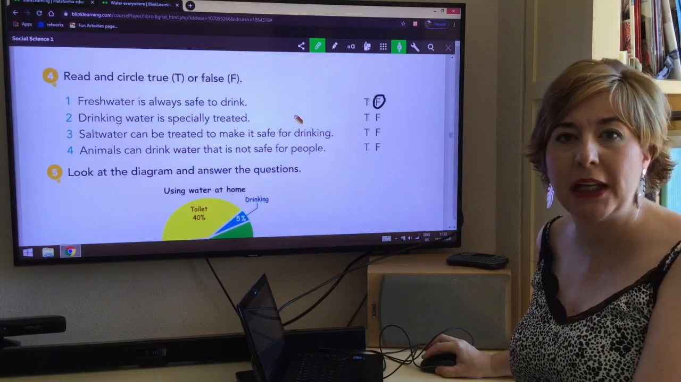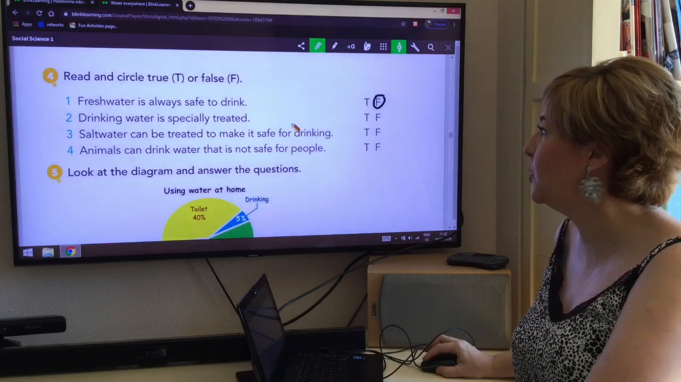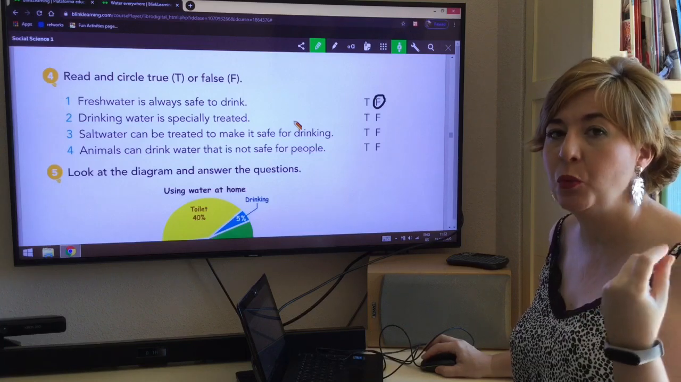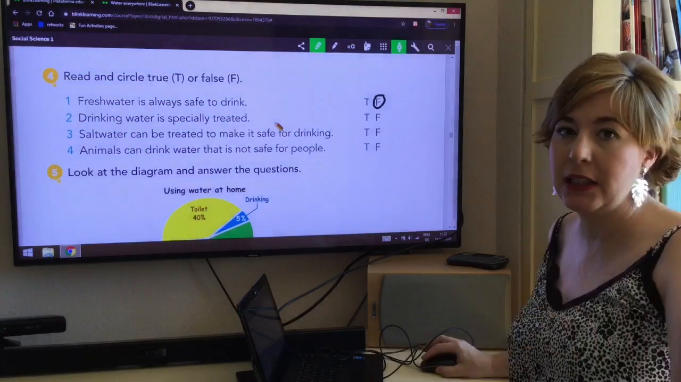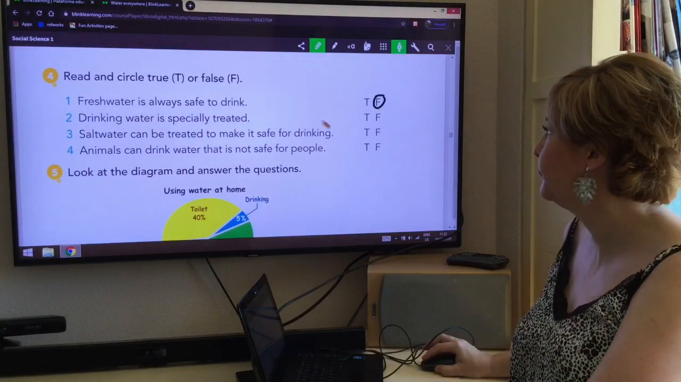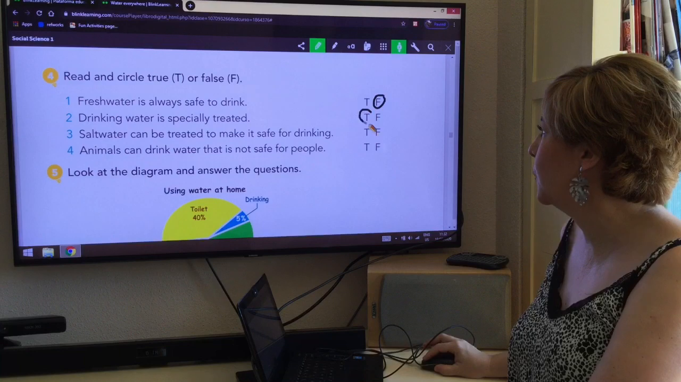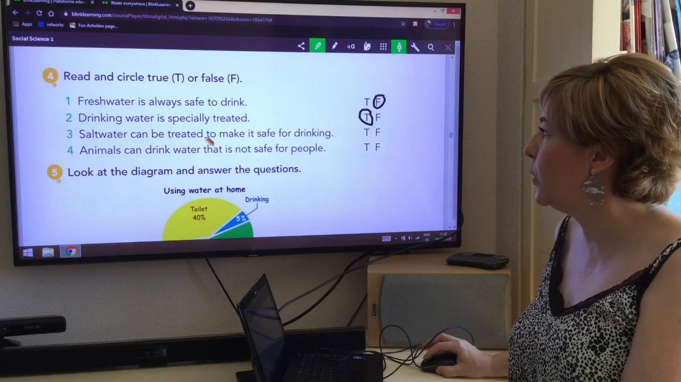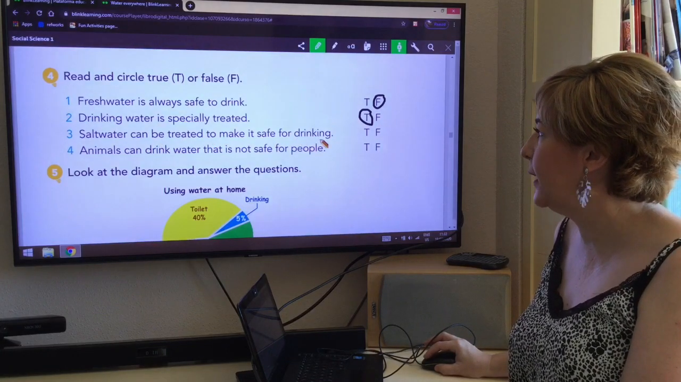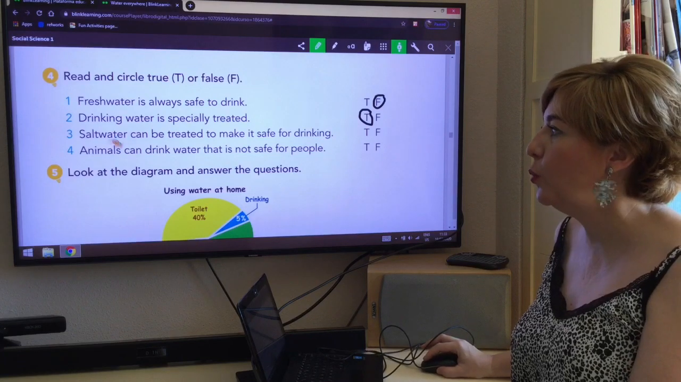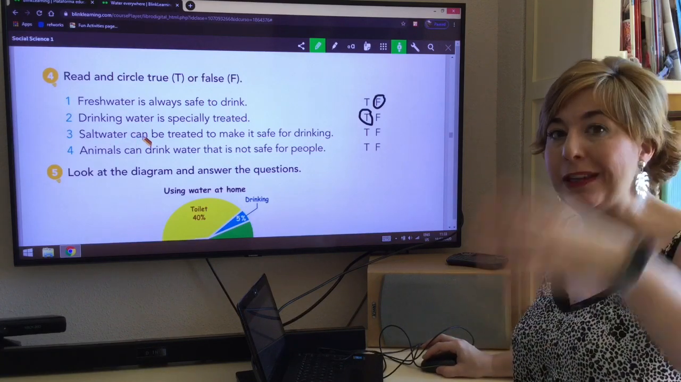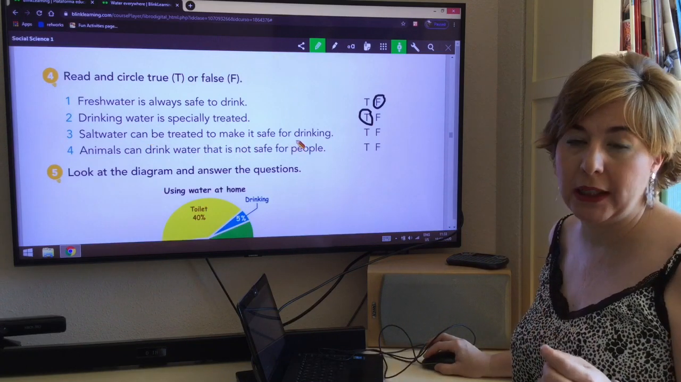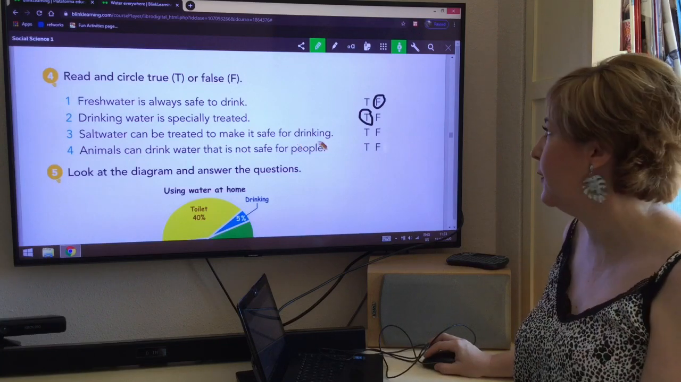So fresh water is not always safe to drink. Drinking water is specially treated. Yes, it's specially treated. It needs several products that are going to make it clean. And it has to go through several filters as well. So we write true. Salt water can be treated to make it safe for drinking. This is true. Salt water can go through different processes to make it water that is safe for drinking. But it's very difficult, but it's true.